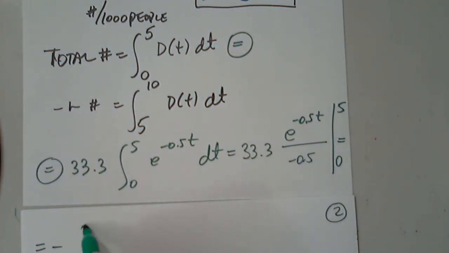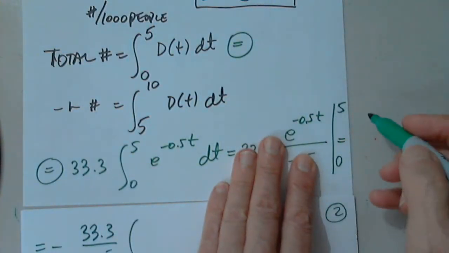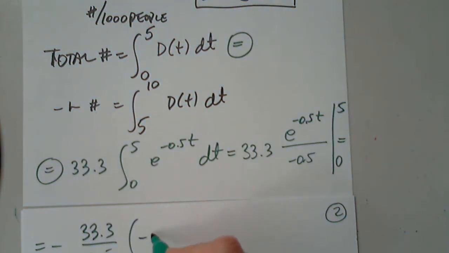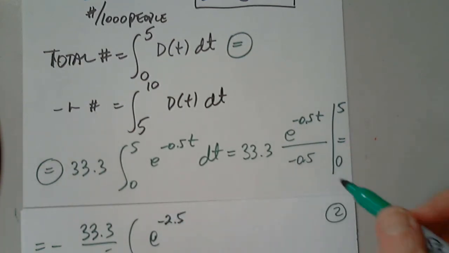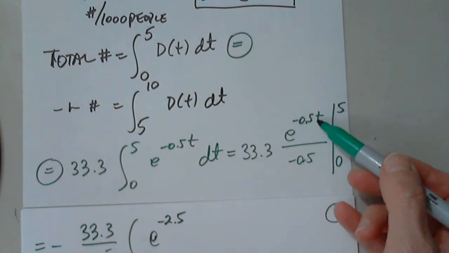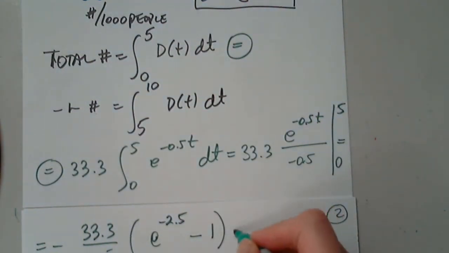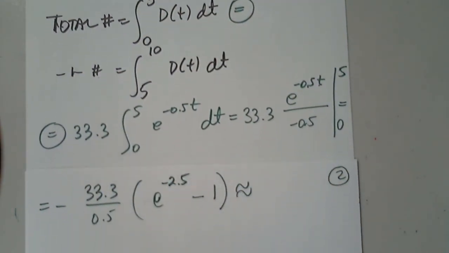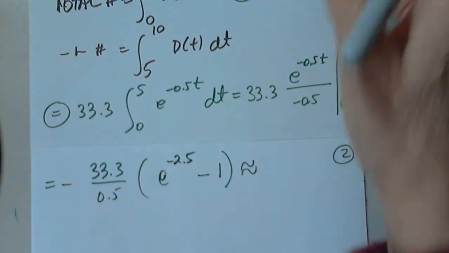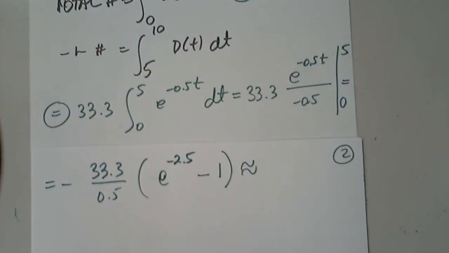So I have then negative 33.3 over 0.5. I don't want to even look at constants. When I plug in 5, I have negative 2.5 when I multiply these two with 5 in here. And then minus, when I plug in 0, I get 1. So now, in this case, I need to approximate because I can't give the answer as is. So I will approximate.